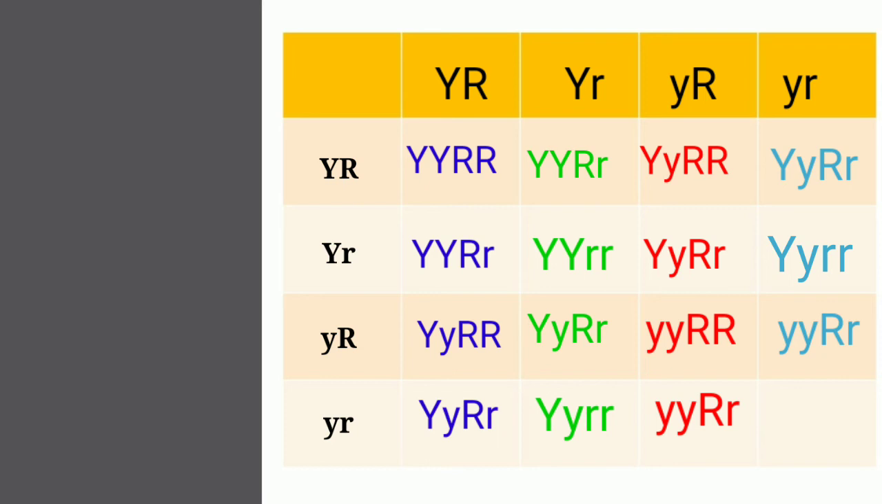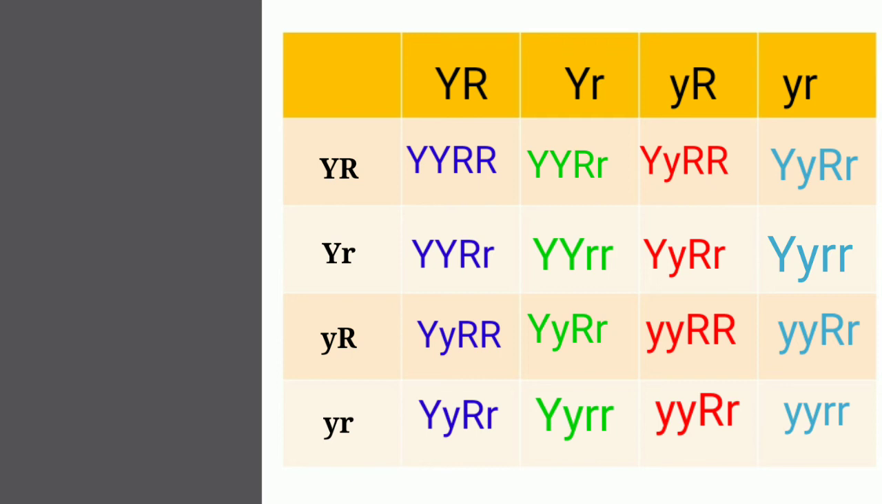So this was from both the sides, top and bottom. So this was for the first box. Now let's come to the vertical row, the second one. So capital Y, small r with capital Y, capital R gives capital Y, capital Y, capital R, small r. Similarly, we get capital Y, small r with capital Y, small r, so that resulted into capital Y, capital Y, small r, small r.